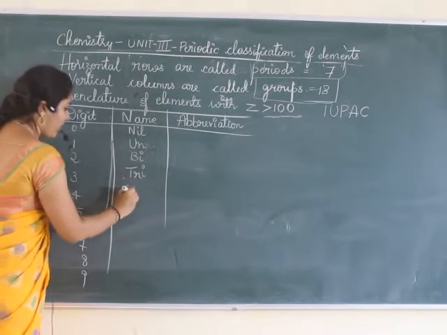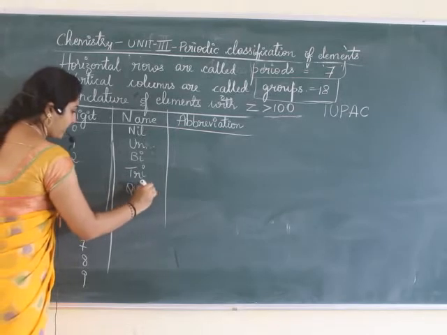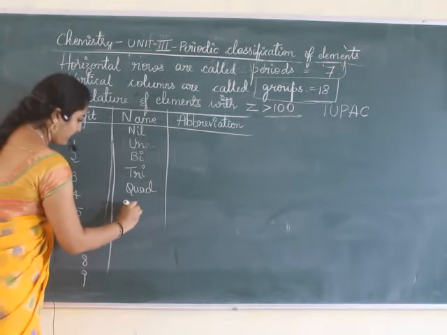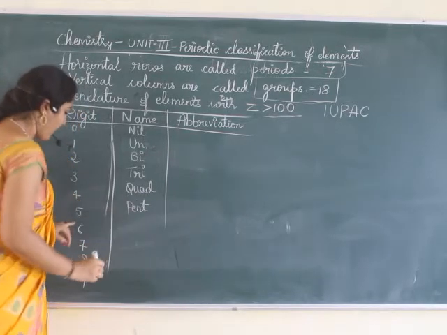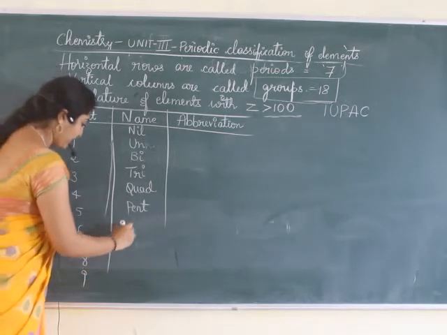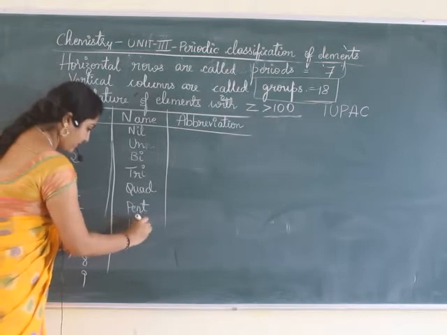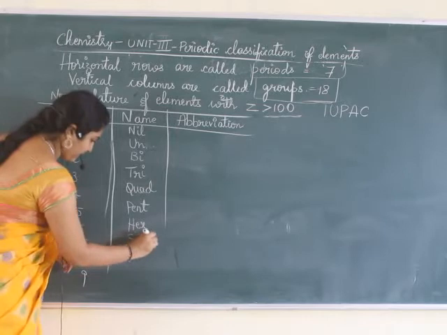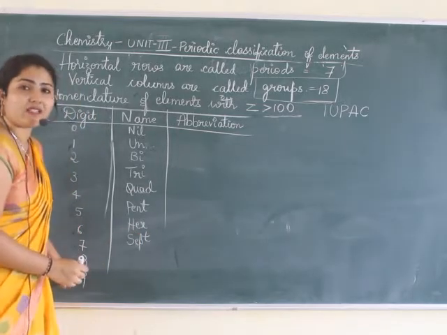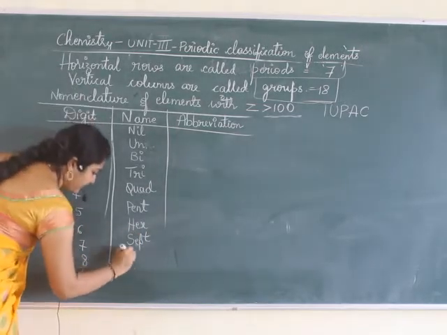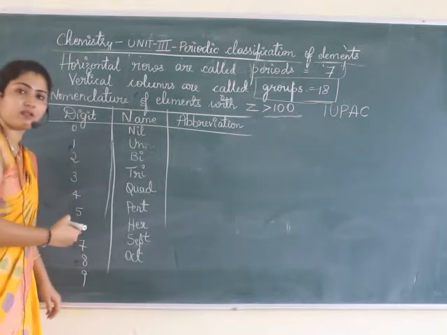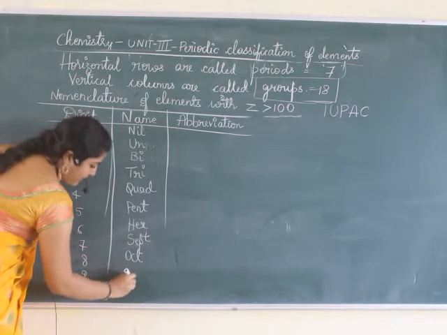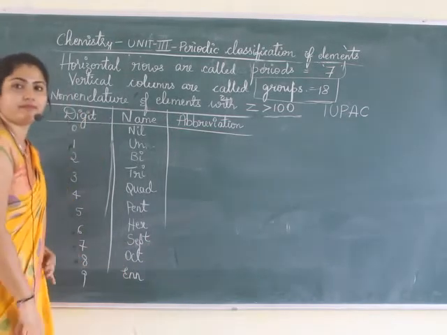For 4, quad. For 5, pent. For 6, hex. For 7, sept, S-E-P-T. For 8, it is oct, O-C-T. For 9, the name is enn, E-N-N.